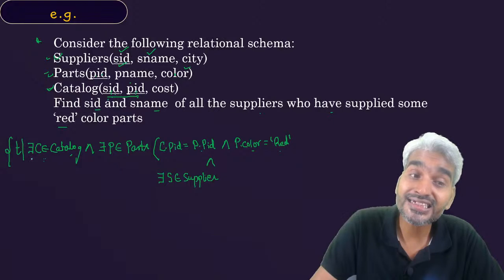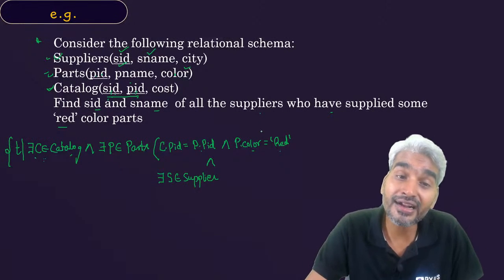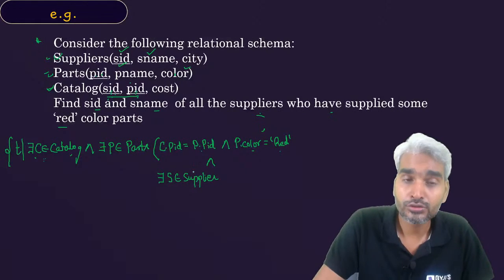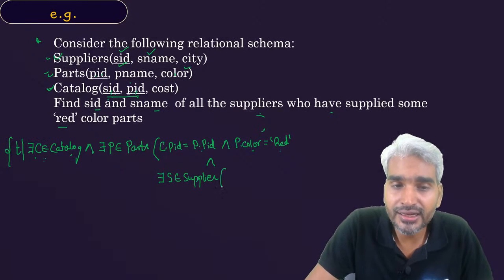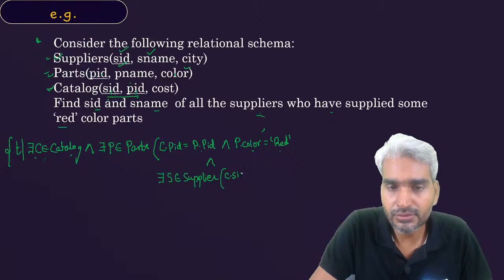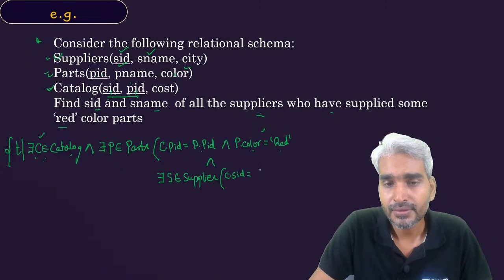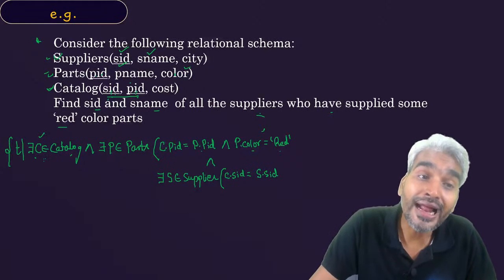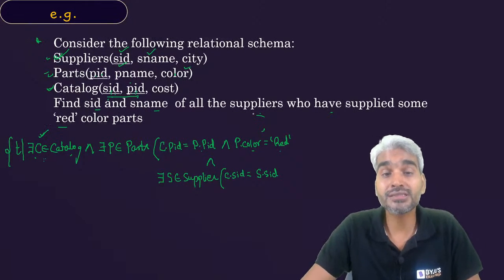So whatever SID is available in the tuple C, that is the SID of the supplier who has supplied a red color part. But now we need the name as well. To produce that name, you will have to say, and there exists a supplier such that C dot SID, whatever SID is present in this catalog table, should be same as S dot SID. Then you have selected the tuple in the supplier table as well, which corresponds to that particular supplier who has supplied this red color part.